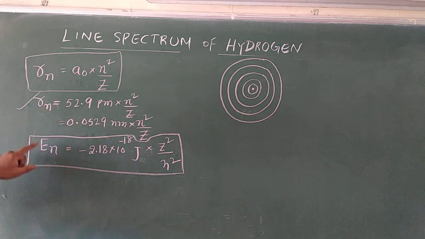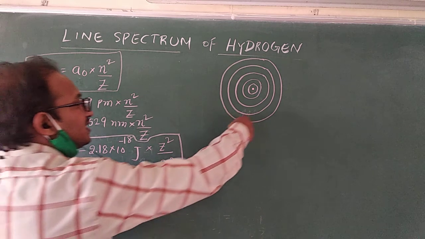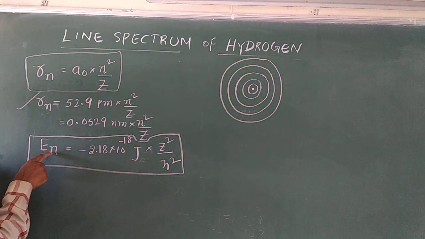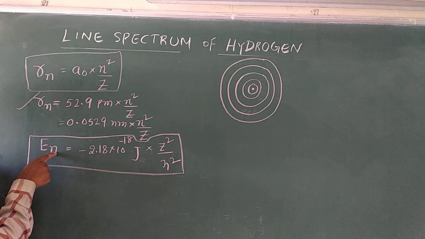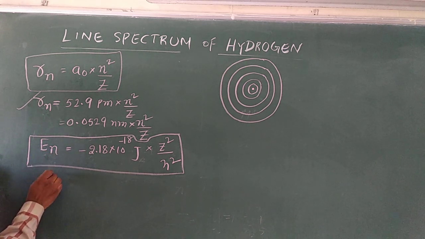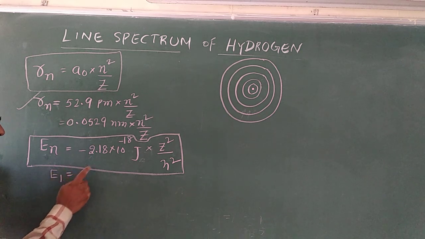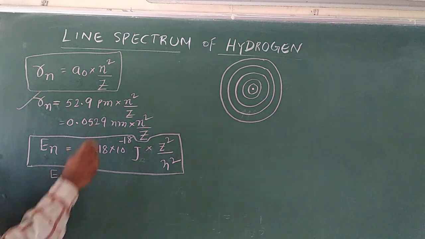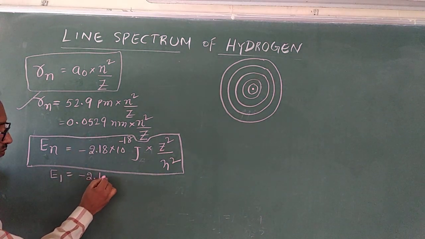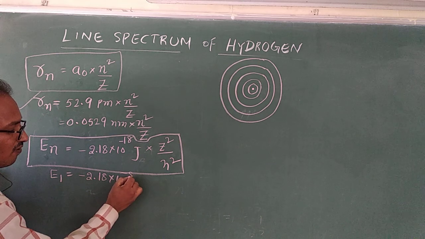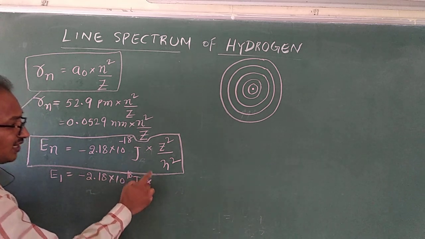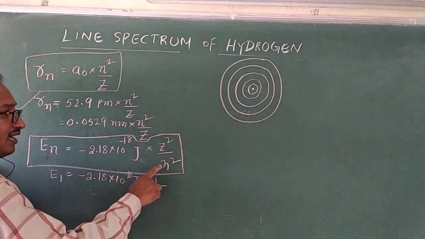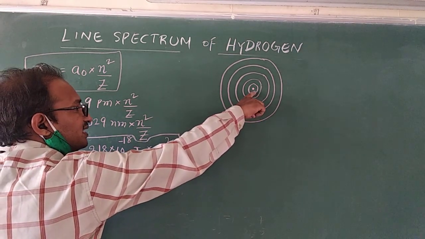In the same way, if the electron is present in that orbit and you want to find its energy, suppose the electron is in the first orbit, you can write E1 equals, now I will find the energy of the electron in the first orbit of the hydrogen atom: minus 2.18 into 10 to the power of minus 18 joules into Z square, where Z for hydrogen is 1, by 1 square for the first orbit.